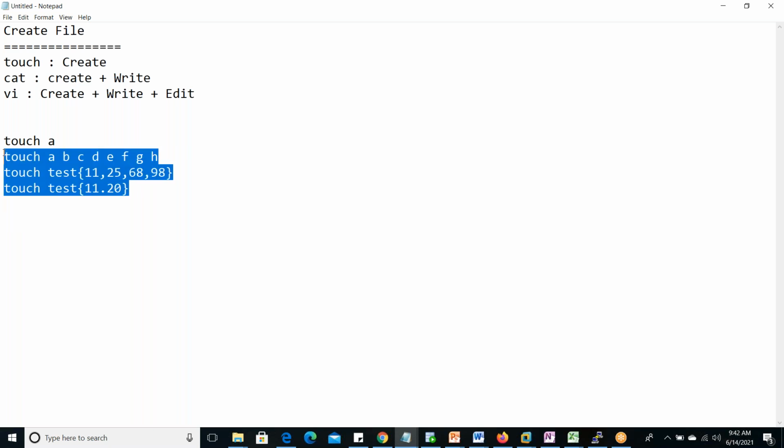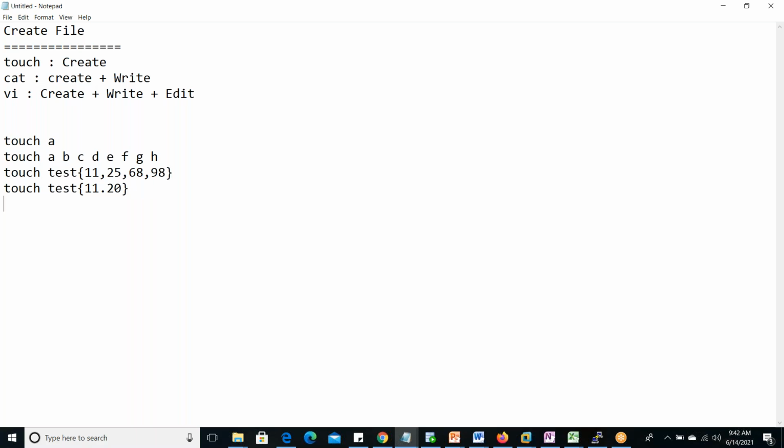Okay, touch is clear. Yes, sir. Okay. So for deleting the file, use rm in place of touch, and you can give the file name.